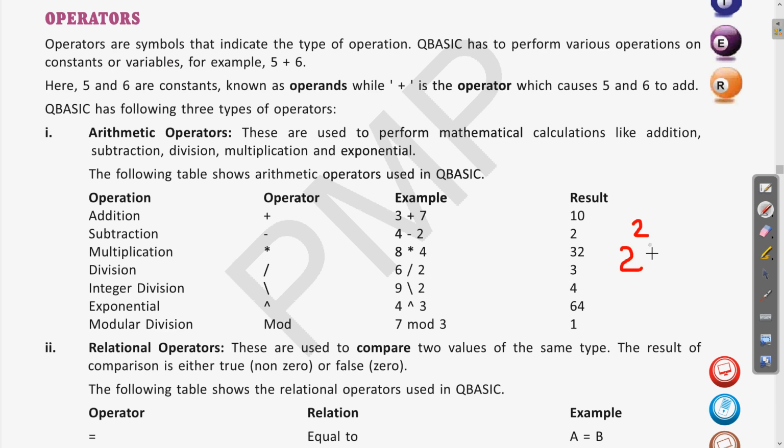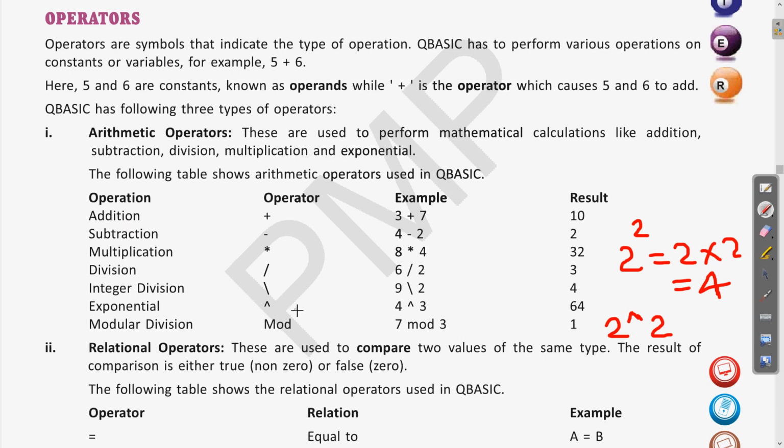So what does it mean? It means 2 multiplied 2 times. 2 into 2, that is 4. So that is called as exponent. In the maths you already study this. So here in the QBasic, for using this exponent, we write this symbol, that is 2, then this way, then 2. So it means 2 raised to the power 2. So it will give the result 4.